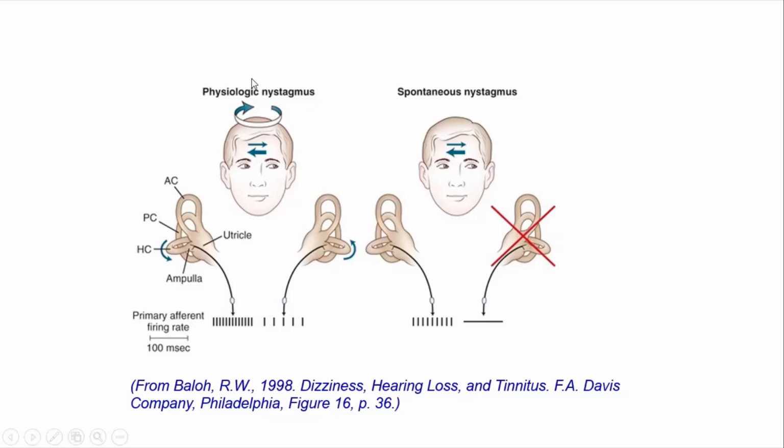Now in primary position, normally both semicircular canals have equal firing and it cancels out. But imagine if the left semicircular canal is not functioning. Then the right semicircular canal becomes overactive. Because of this, you have the slow phase towards the left side. And then you have the correction from the frontal lobe, which says, don't look there, go back to the primary position. So that is the correction phase, which is a fast phase. So the slow phase is going to the diseased ear, and then there's a corrective fast phase going to the opposite side. Is that clear? So that is vestibular nystagmus.